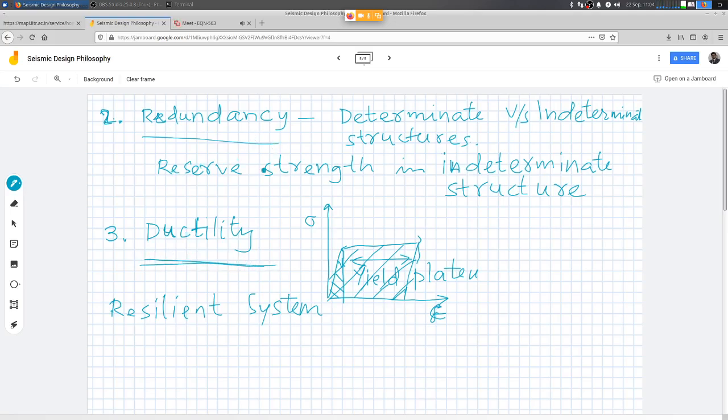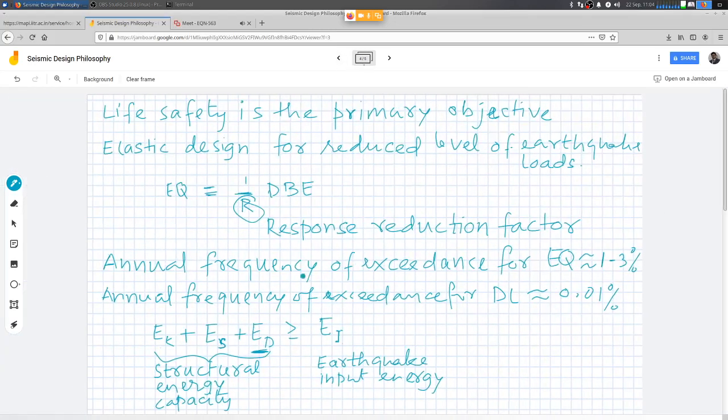So the response reduction factor that we have here accounts for several factors. The response reduction factor accounts for overstrength first of all, then redundancy, and then ductility.